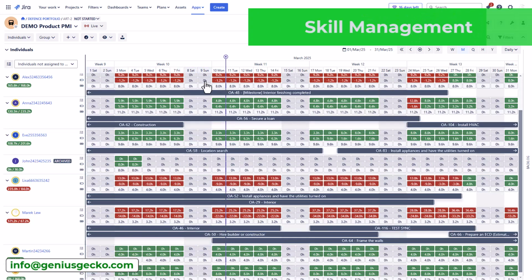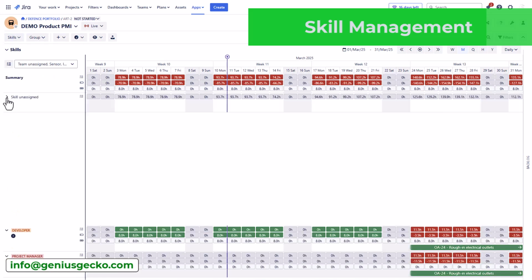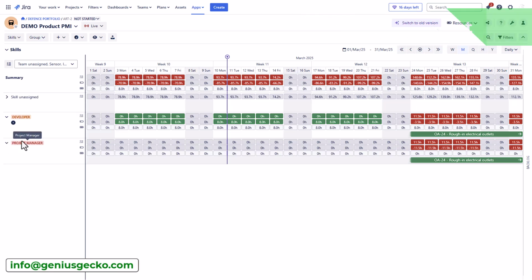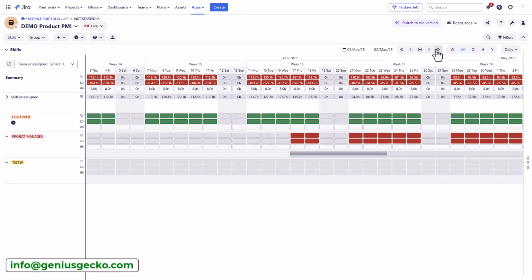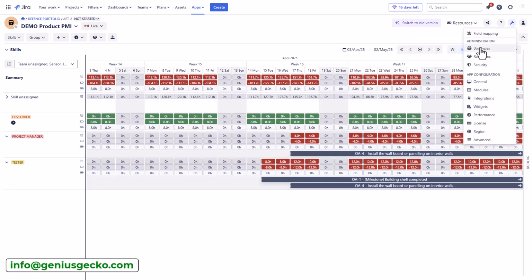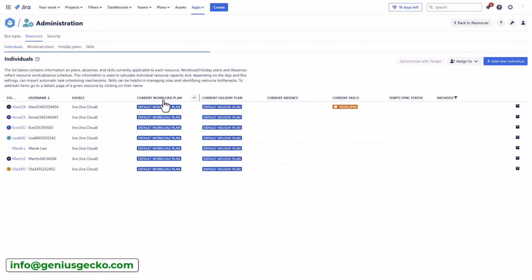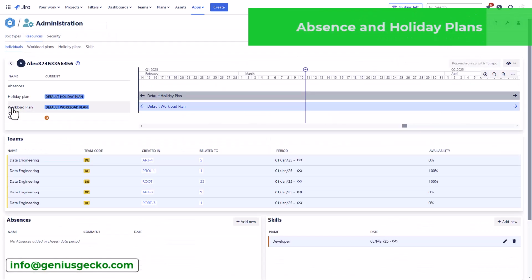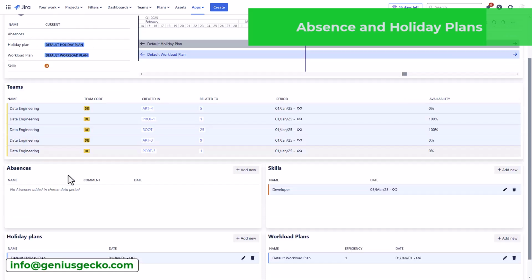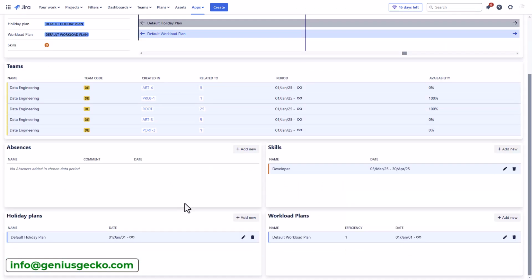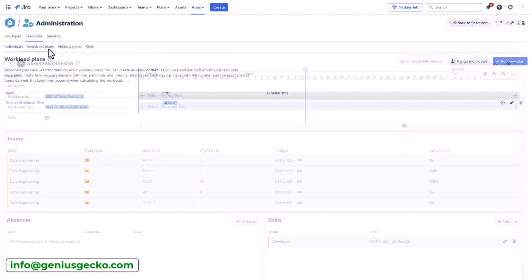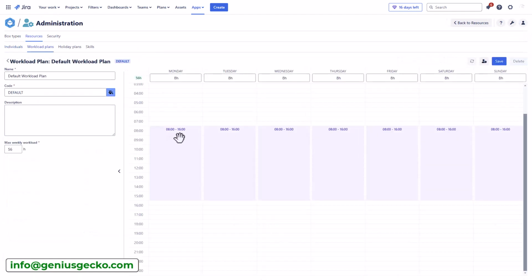As for skill management, unlike default Jira Plans, BigPicture facilitates the tracking and allocation of resources based on specific skills. This ensures that the right people with the right expertise are assigned to the appropriate tasks. As for absence and holiday plans, BigPicture provides features for mapping individual absences, including holidays and other time off. This allows for accurate capacity planning and prevents over allocation. Also, BigPicture, through its resources module, offers clear visual representations of individual workloads, highlighting potential bottlenecks and over allocation.